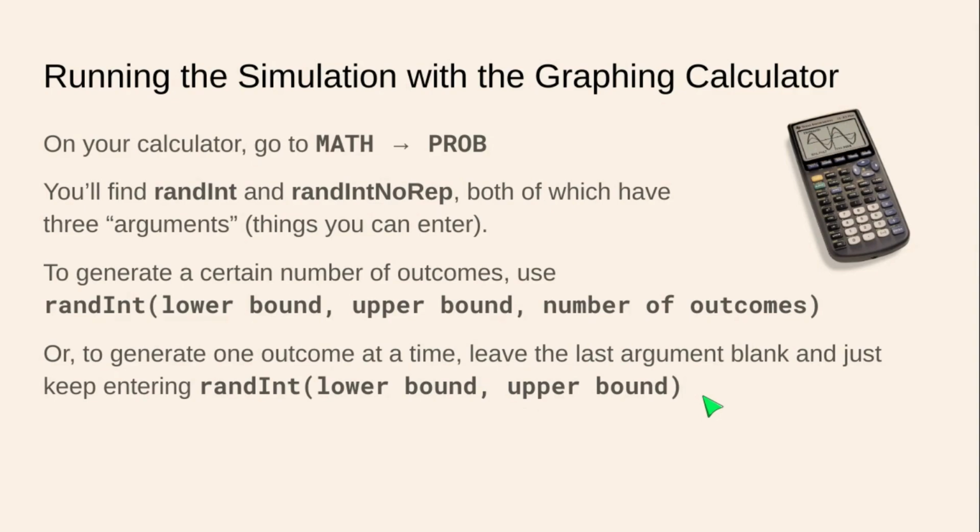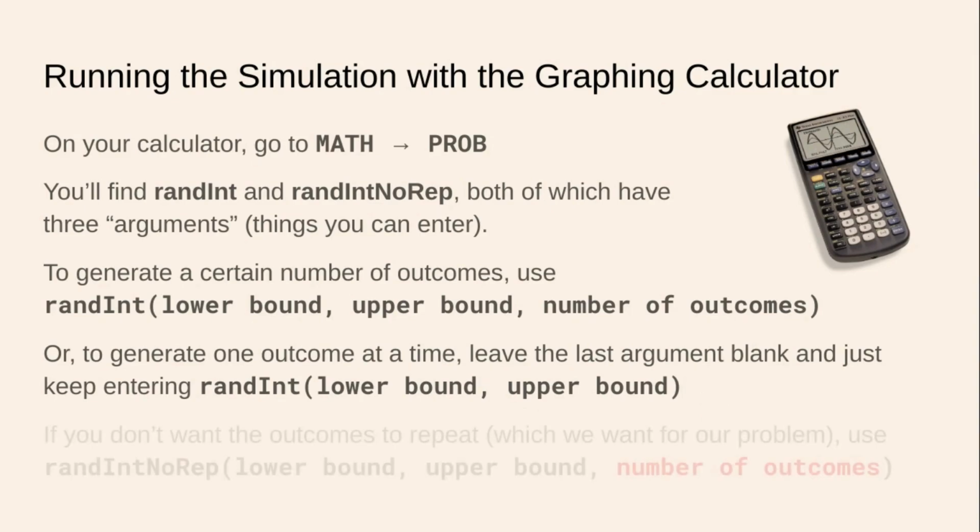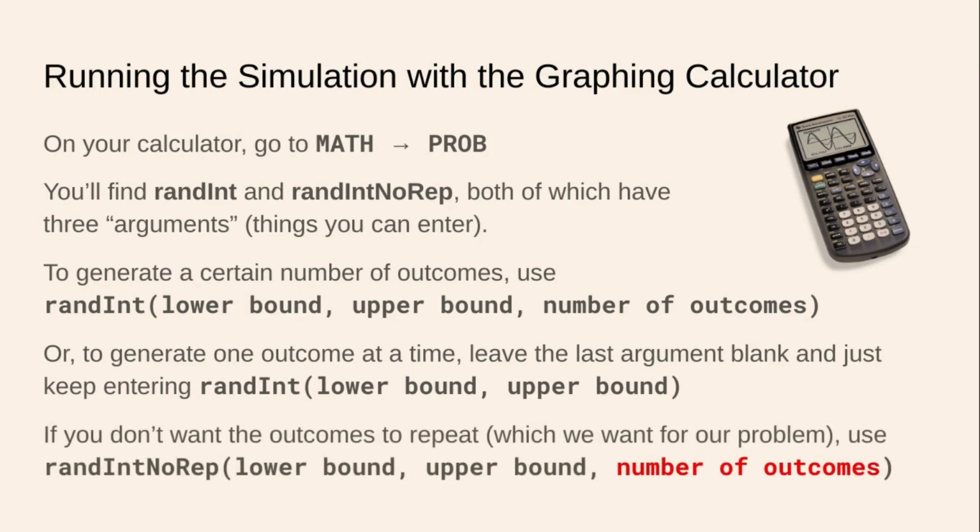And again, your outcomes may repeat. But if you don't want the outcomes to repeat, which is what we want for our problem, we would use randint no rep, okay? You would enter lower bound, upper bound, and you can enter number of outcomes, but that is only for the TI-84 Plus C and newer, okay?